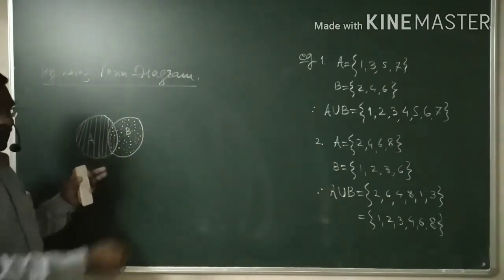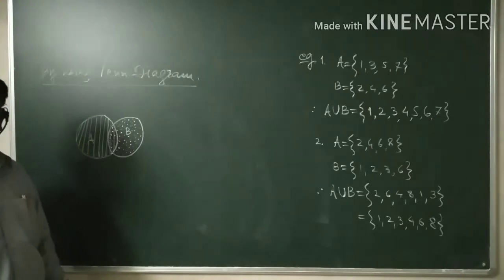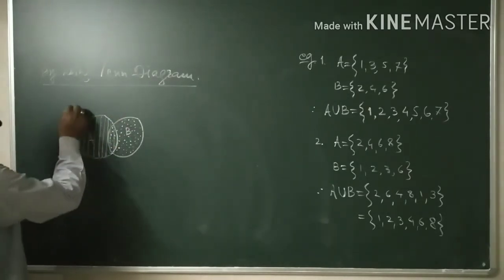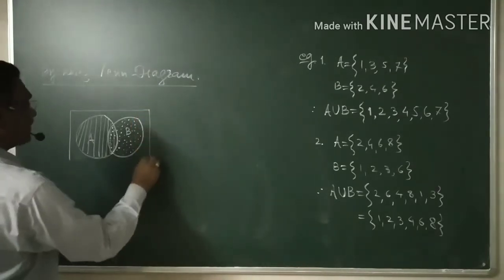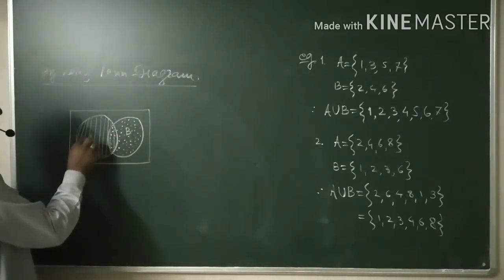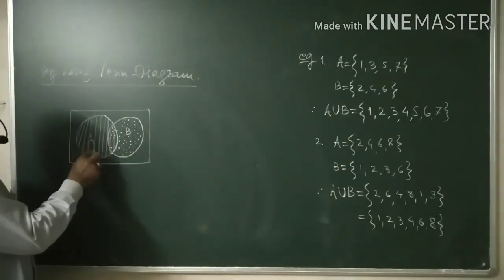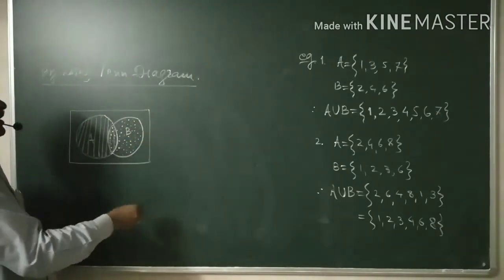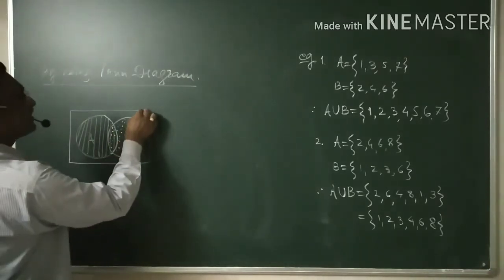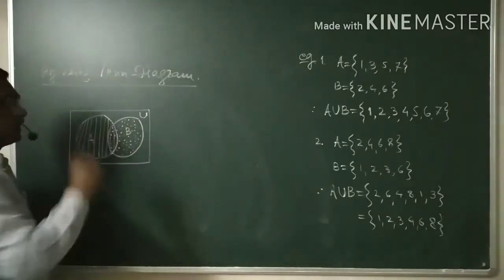That's why I have written x belongs to A and B, and this we can write in this way, the union of A and B. Set A and set B are considered from some universal set, and therefore you can write U here.